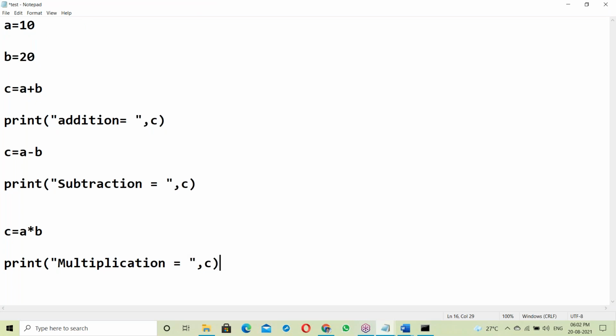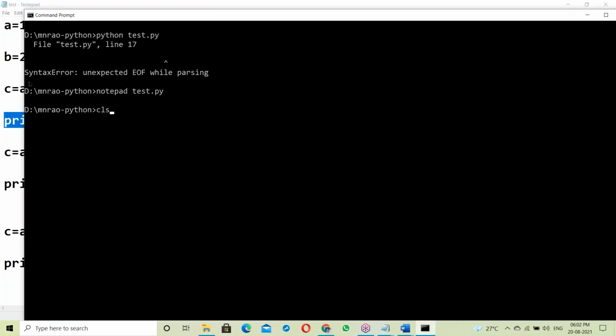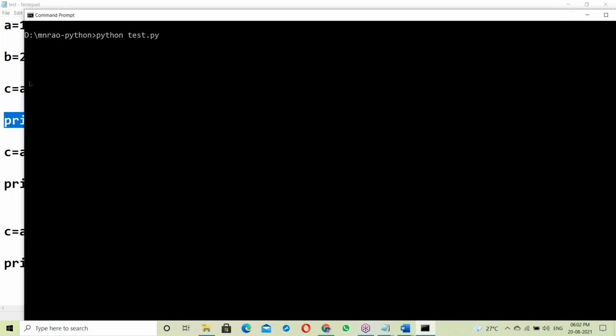Suppose it's a C compiler, what happens? It shows all the errors from top to bottom. Compiler shows all the errors from top to bottom. Now see this here. Yes, no errors, executed top to bottom. This is the working of an interpreter.